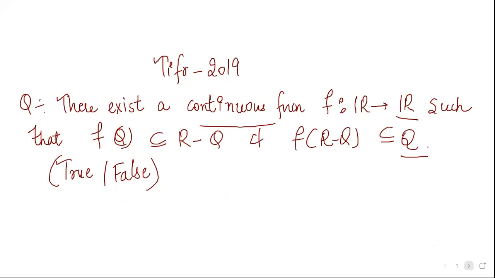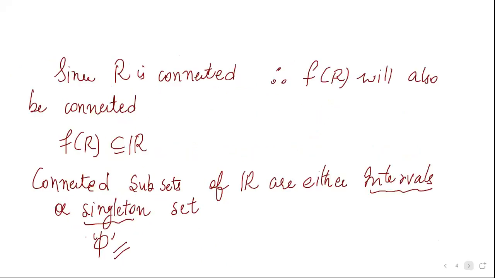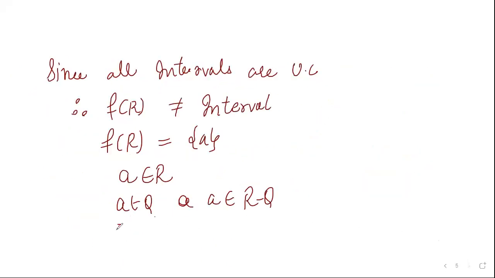Therefore f of rational will not be contained in irrational, which will contradict the given statement that the image set of rational is contained in irrational.